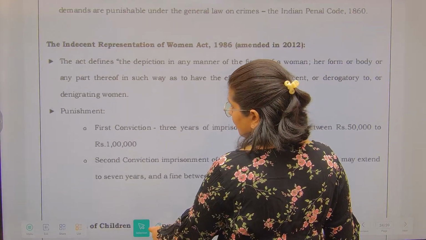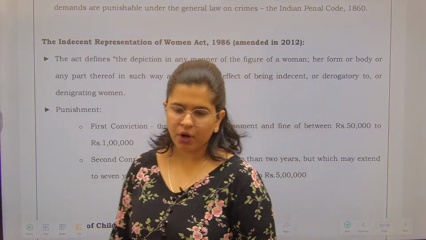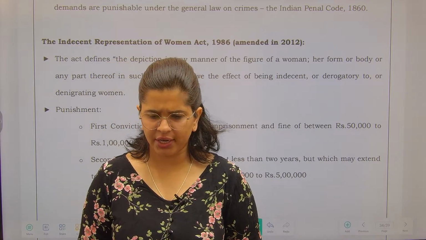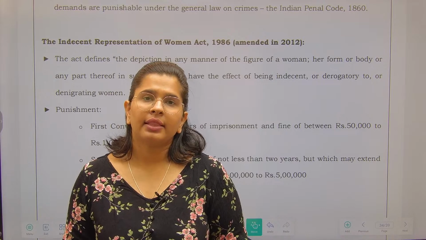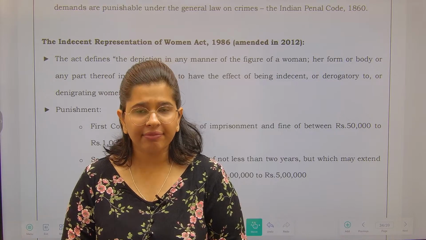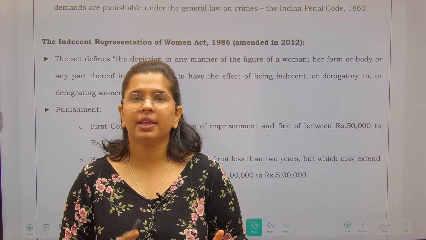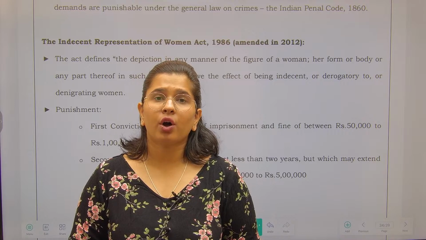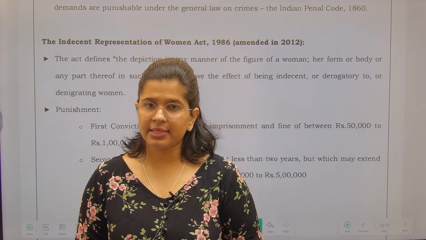Now again, there are two cases in dowry. First of all, one case is you just take the dowry, and there is a punishment. After that, sometimes even after taking the dowry, there is continuous harassment of the woman, and it sometimes leads to the death of the woman in cases of dowry.